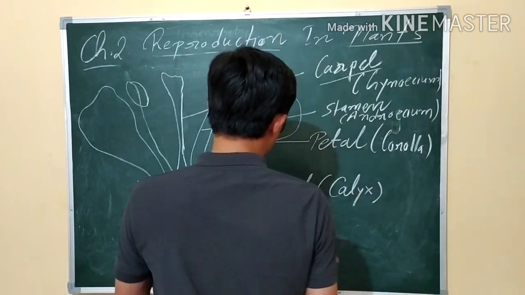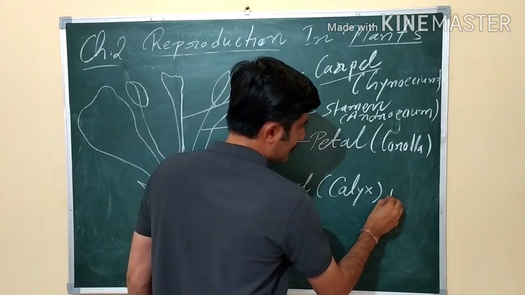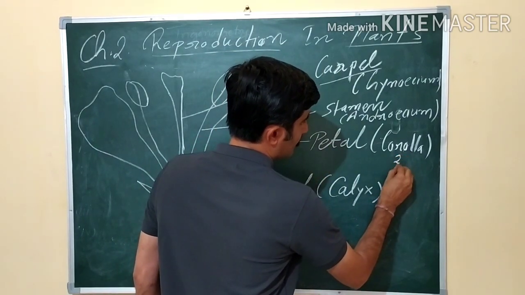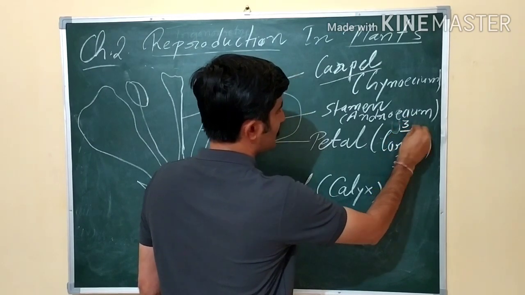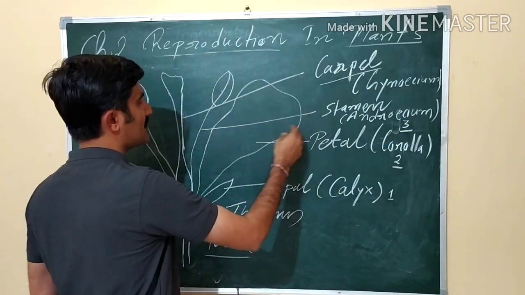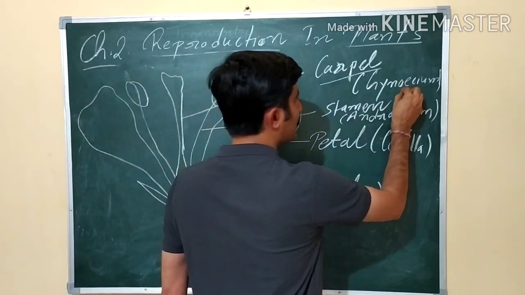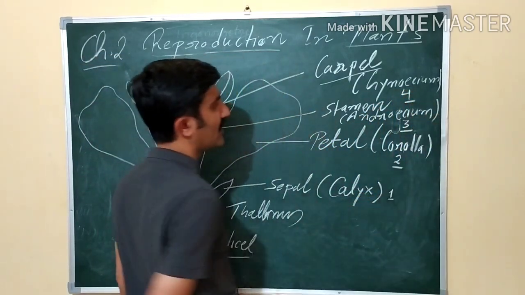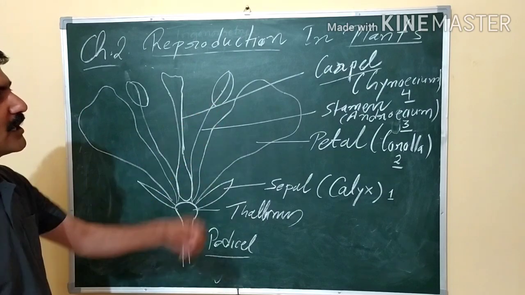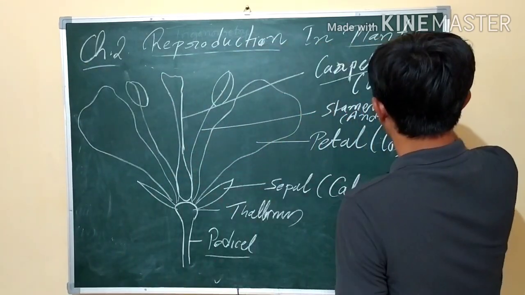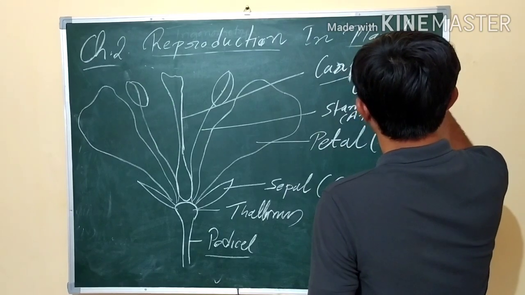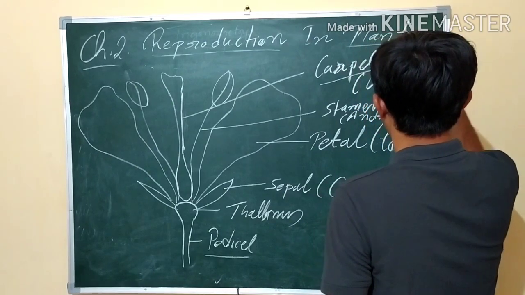So remember it: the outermost ring is called calyx, then the inner is called corolla, then androecium, which consists of stamens, the male parts, and the innermost layer, you have to remember, is the gynoecium, which is made up of carpels. Carpel is also known as pistil.